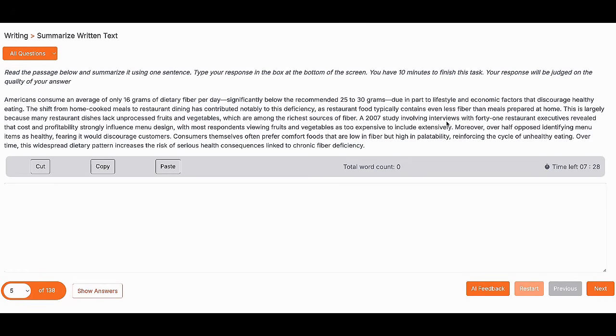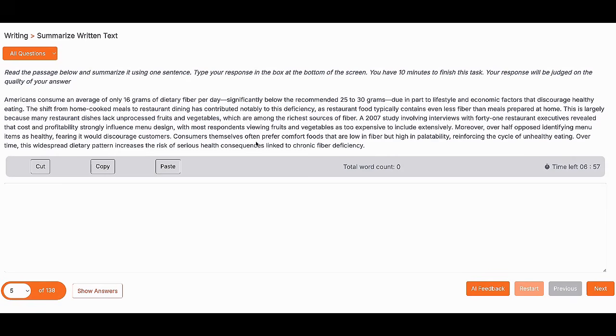A 2007 study involving interviews with 41 restaurant executives revealed that cost and profitability strongly influenced menu design, with most respondents viewing fruits and vegetables as too expensive to include more frequently. Moreover, over half opposed identifying menu items as healthy. The restaurants don't want to label items as healthy because they fear it would discourage customers from buying them.